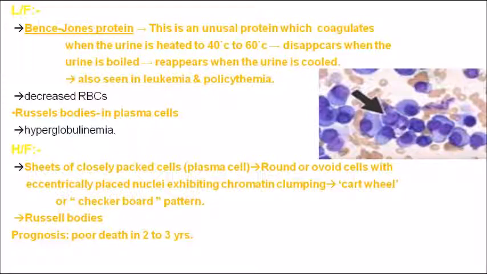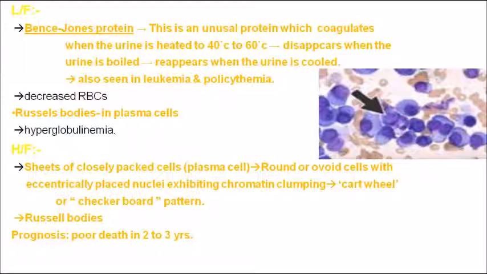Other than multiple myeloma, Bence-Jones proteins are seen in two other lesions also, that is leukemia and polycythemia. Remember this point: Bence-Jones proteins are seen in multiple myeloma, in leukemia, as well as in polycythemia. Now, I told you multiple myeloma is caused by plasma cells. These plasma cells show Russell's bodies, as in the picture I have shown. So Russell's bodies can be seen in plasma cells.